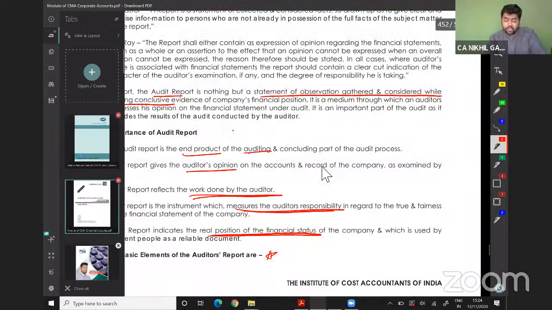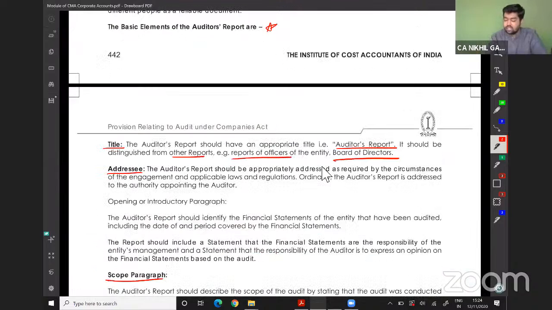So the title of the auditor's report should be appropriately addressed as required by the circumstances of the engagement and applicable laws and regulations. Ordinarily, the audit report is addressed to the authority appointing the auditor, which was their members.